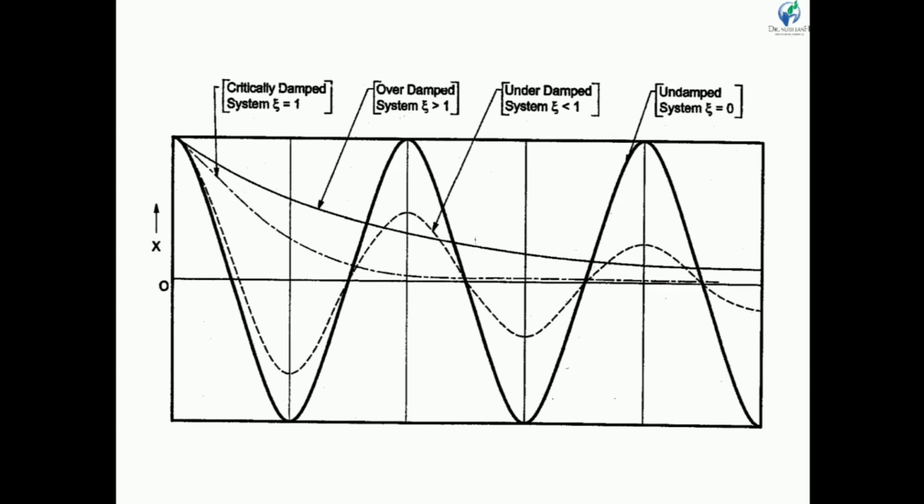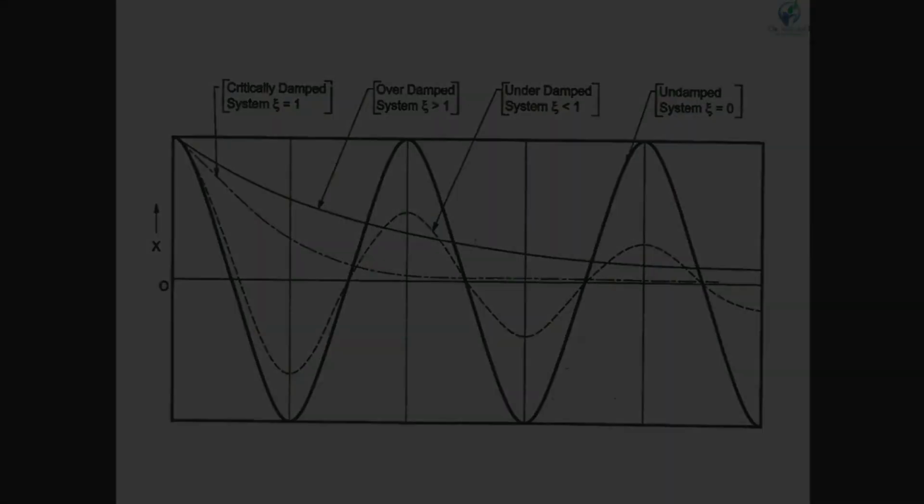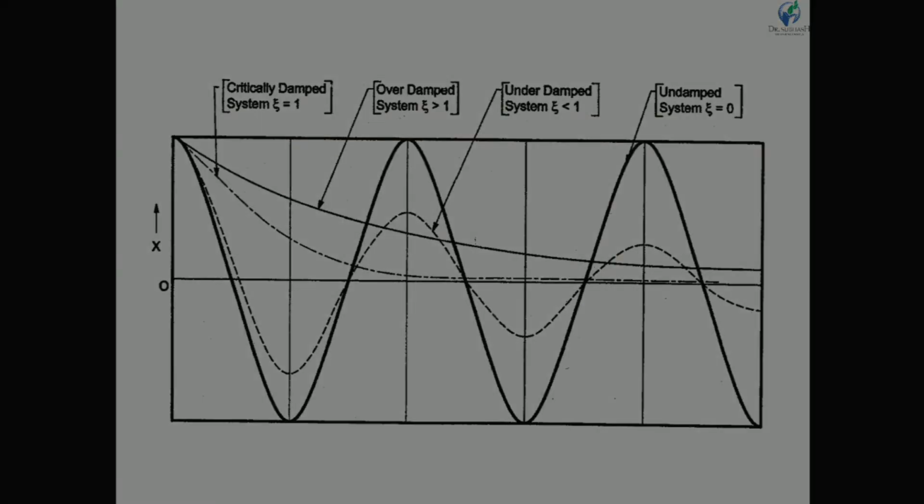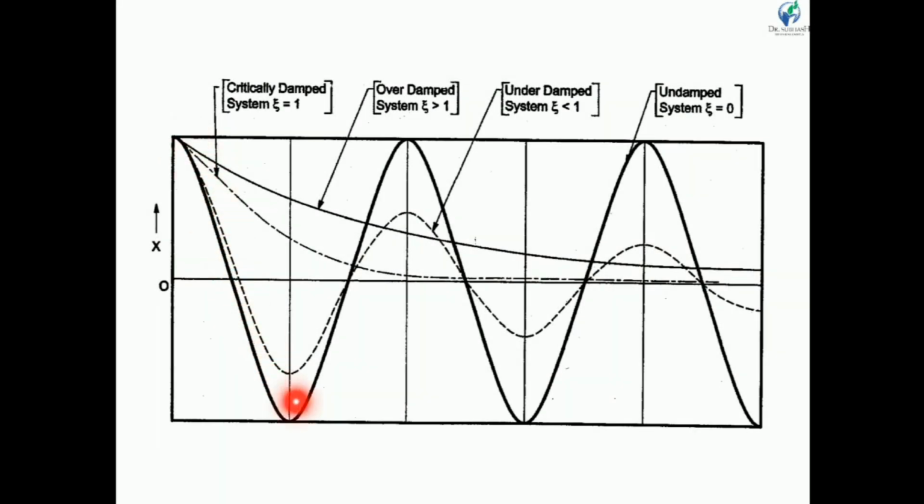Now let us see the critically damped, overdamped, underdamped and undamped systems using this graph. This is a periodic motion. The amplitude of vibration is constant in every cycle, so there is no decrement in the amplitude of vibration. Such a vibration is called undamped vibration because there is no damper. So zeta is equal to 0.